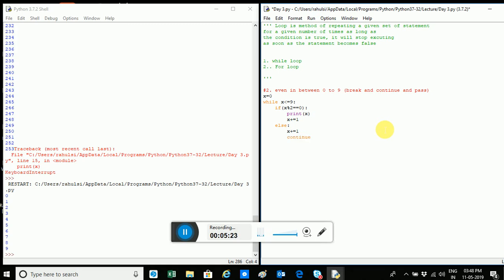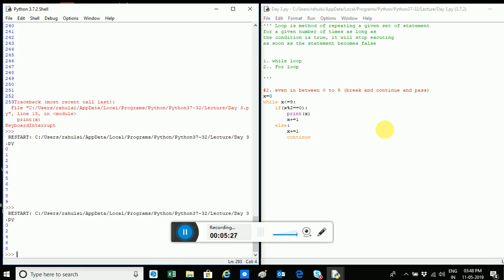And I'll do continue, and it will continue. Let's see what happens. See, the even numbers are being printed. What happens there? First x starts at 0. If I divide 0 by 2 the remainder will be 0, so x is being printed.